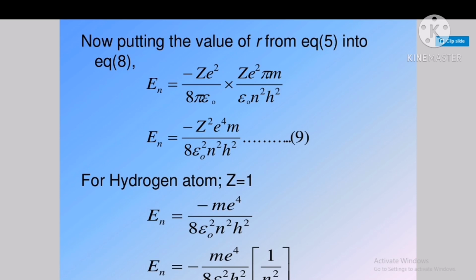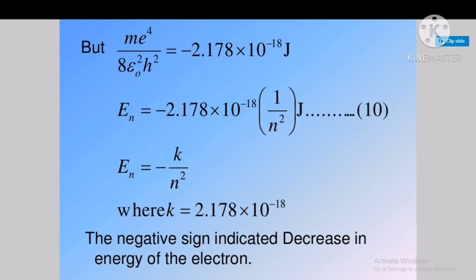Okay, so now taking the hydrogen atom, the atomic number of hydrogen is 1. So if we put Z equals 1, we get En equals minus m e to the power 4 upon 8 epsilon naught square n square h square. Here m, e to the power 4, 8, epsilon naught square and h square are constants, so we can write energy is inversely proportional to n square.